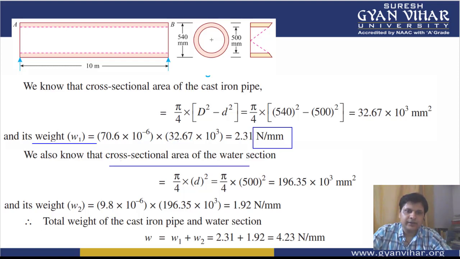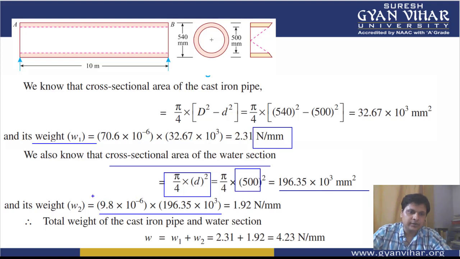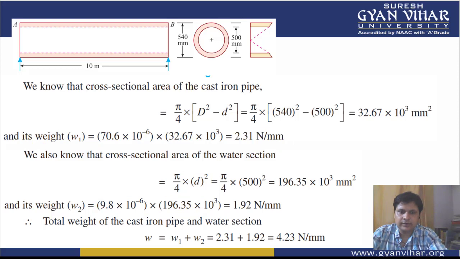And the cross sectional area of the water section is pi d square by 4. Small d, the diameter, we will take; here we will take 500. This is the cross sectional area in which the water is flowing. And what will be the weight of the water which is flowing in this particular section? So this is the gravity and this is the density of water.